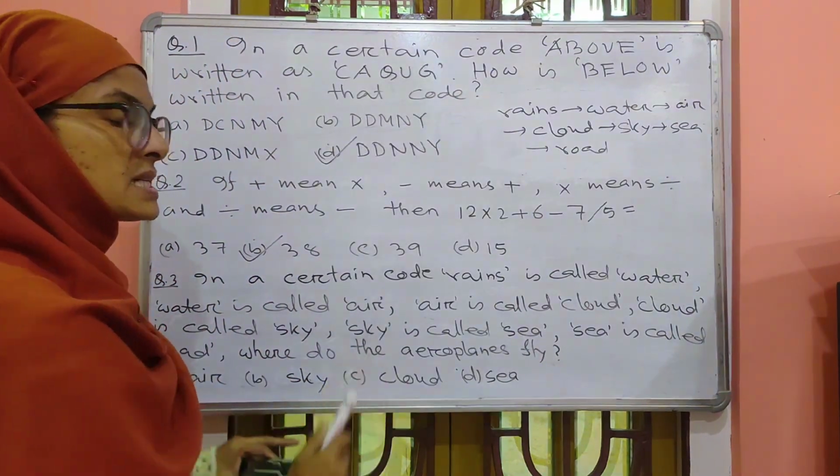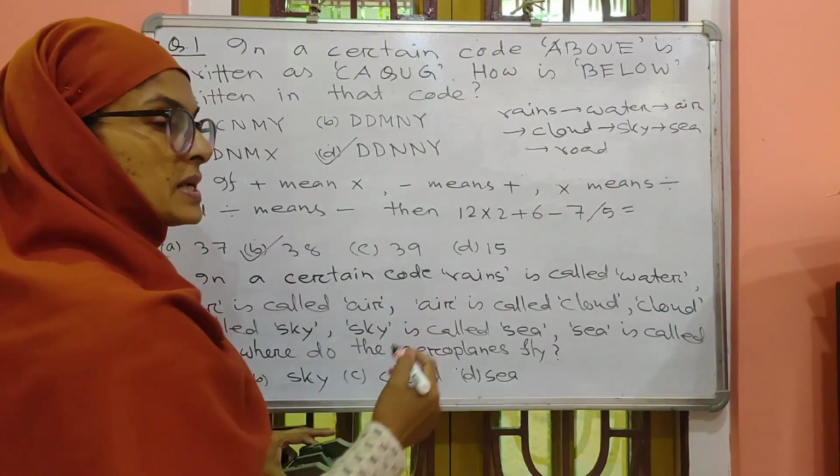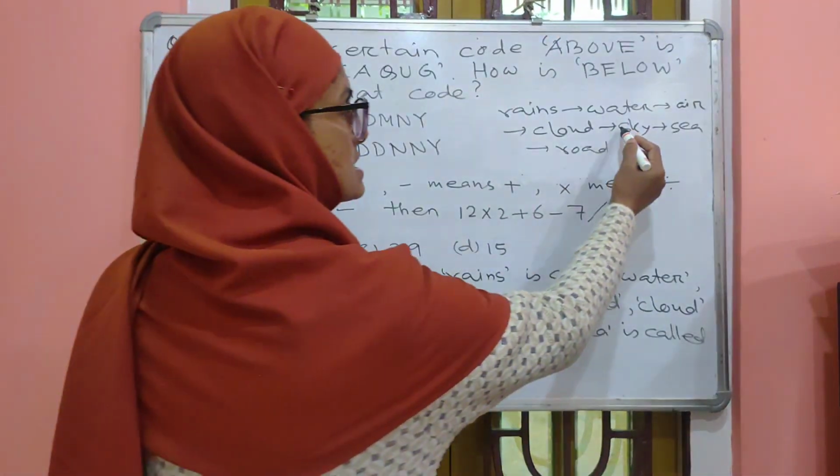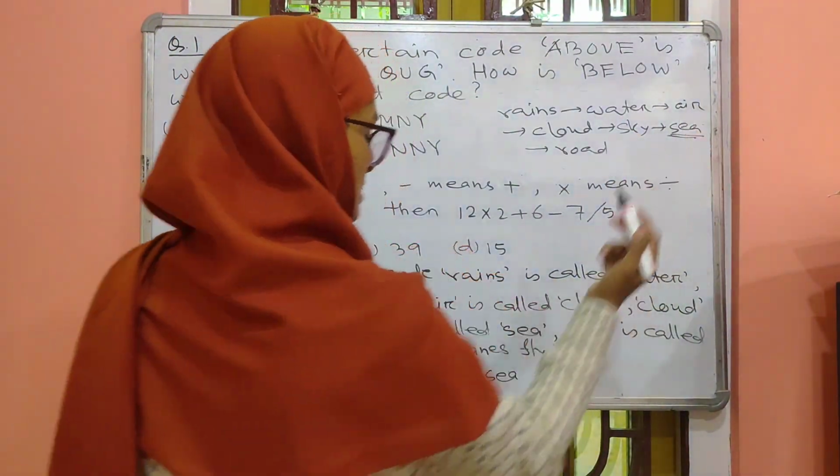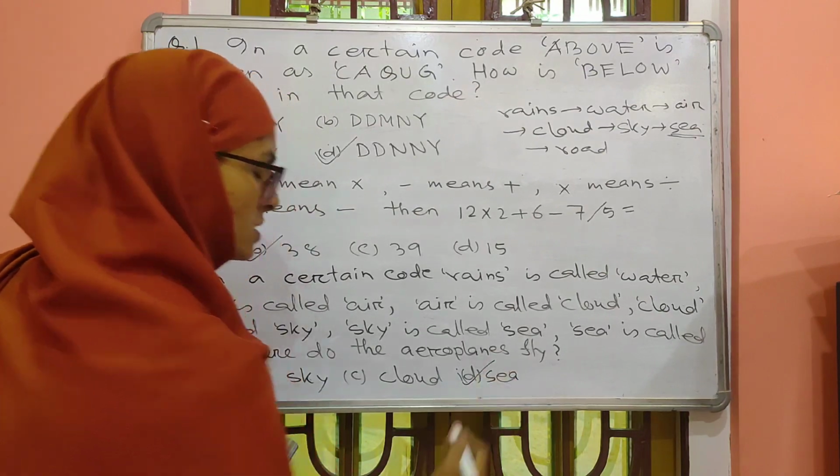Where do the aeroplanes fly? Aeroplanes fly in the sky. That means sky is called sea. Here option C is the correct option.